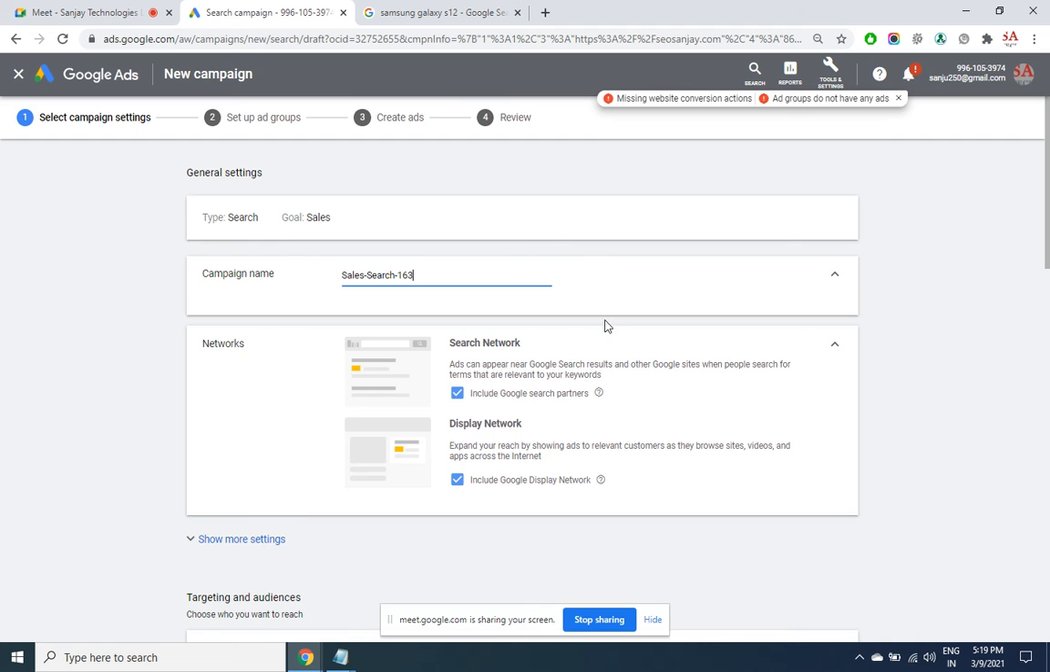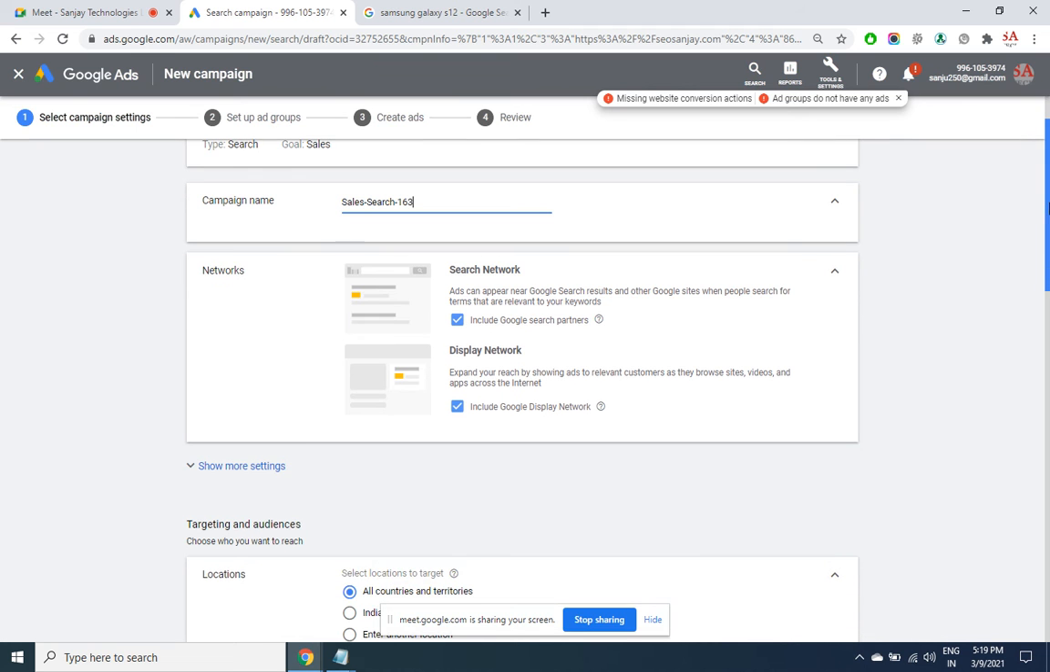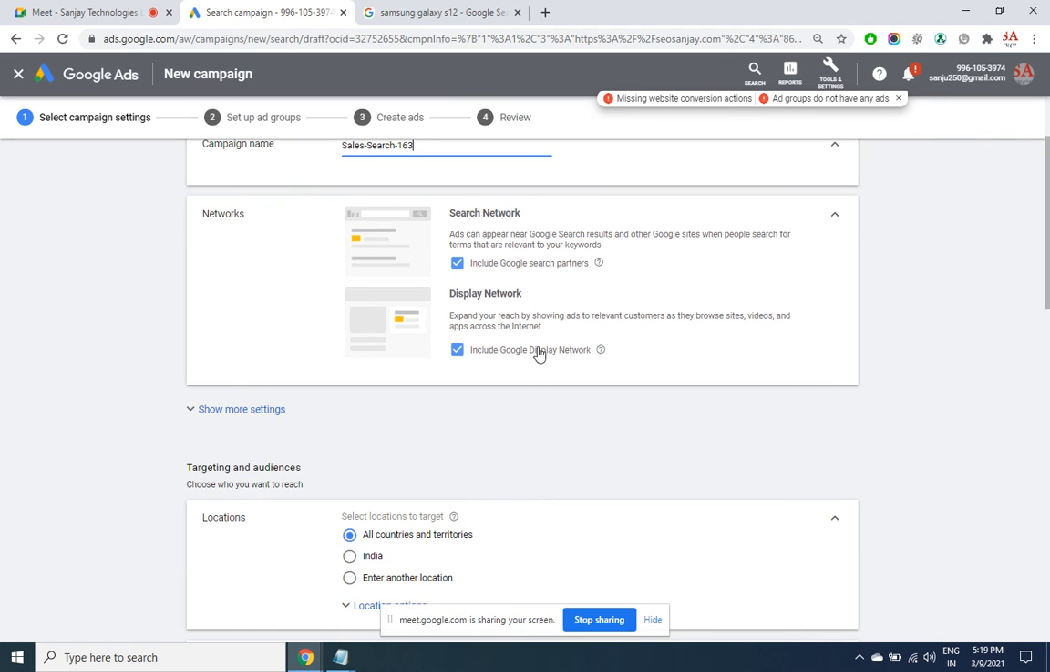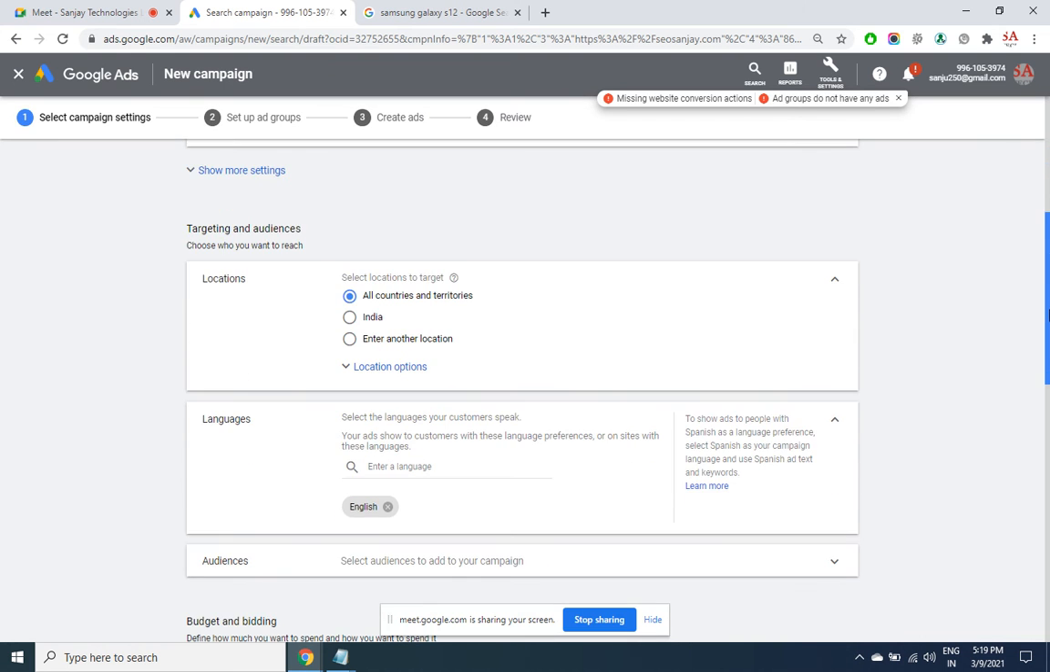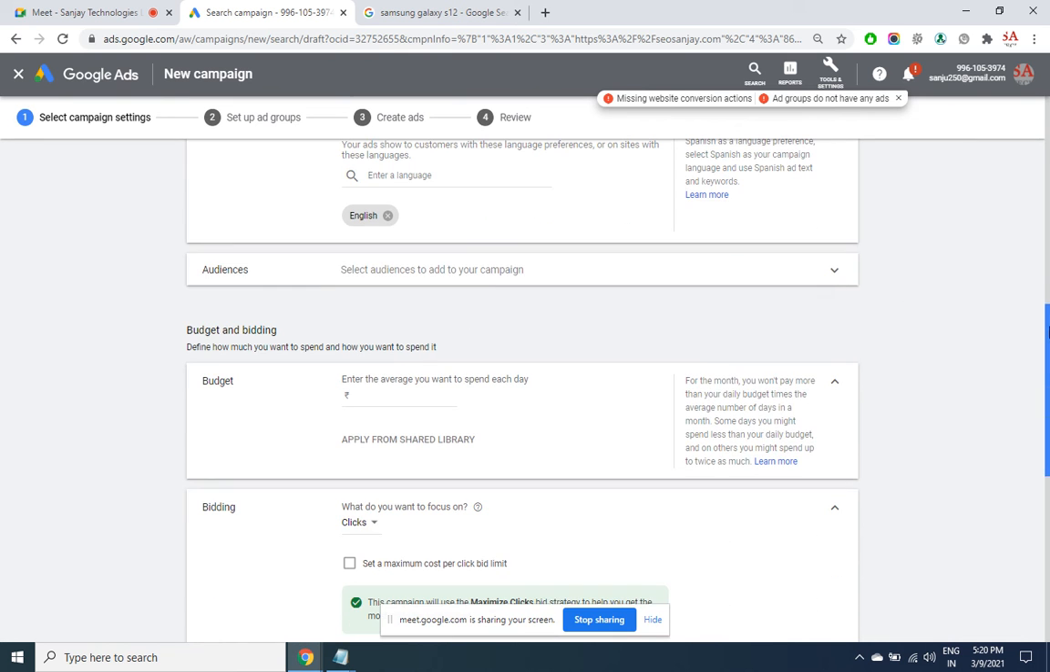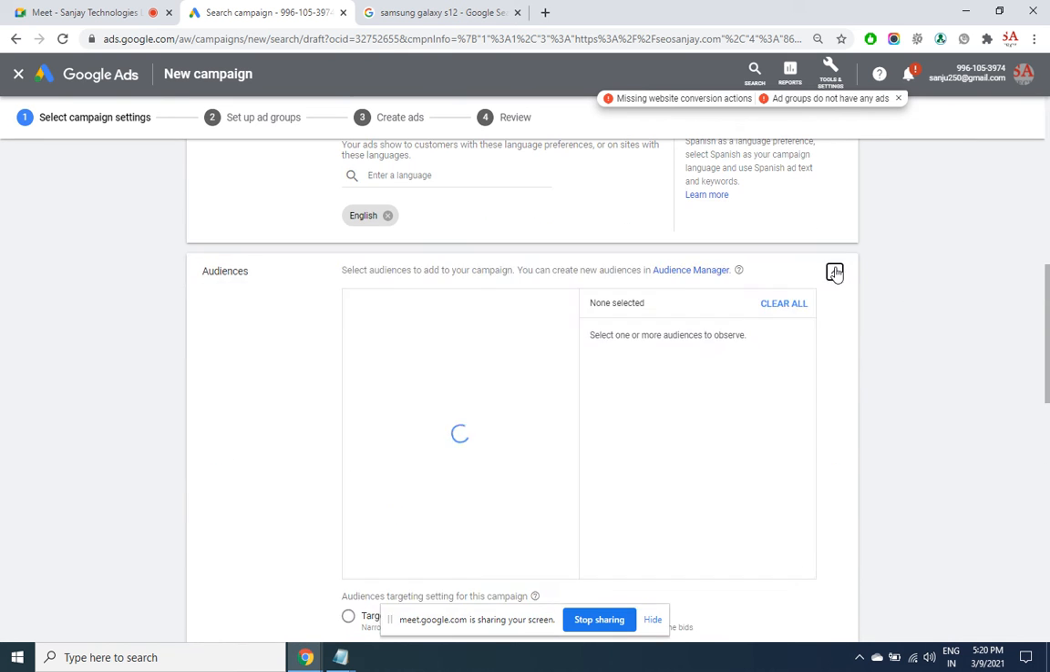Now, where and all would you wish to display your ad? I wish to display it in the search network as well as in the display network. That means in the search engines and wherever websites have tied up with Google AdSense. I wish to use all these locations. Languages we have already seen, audience also we have seen.